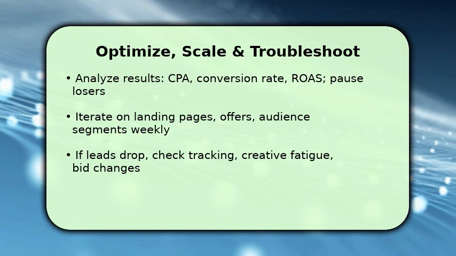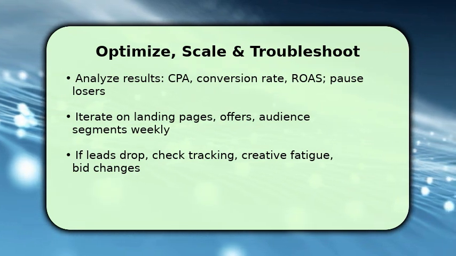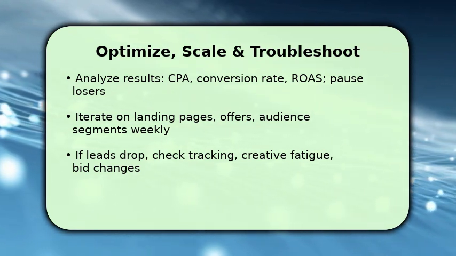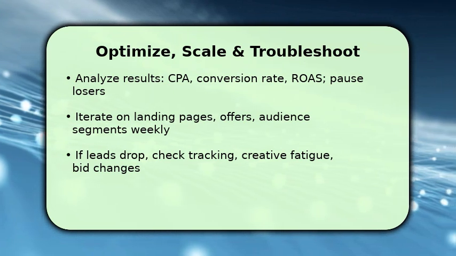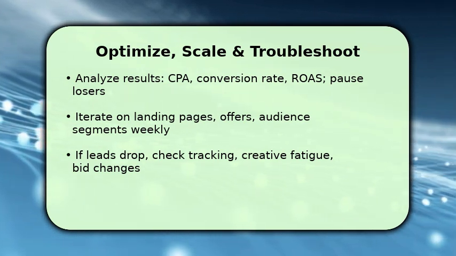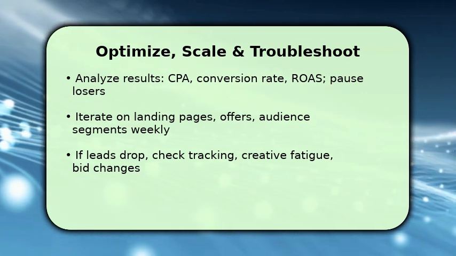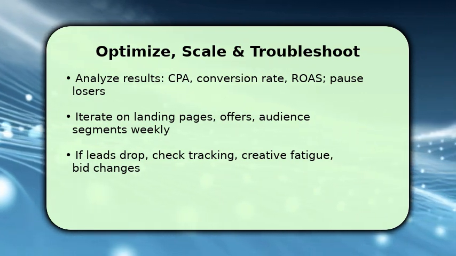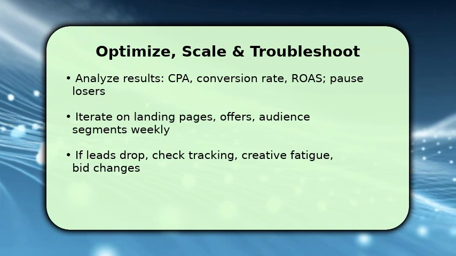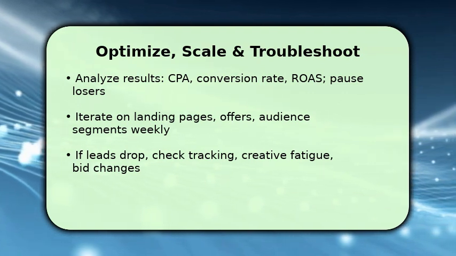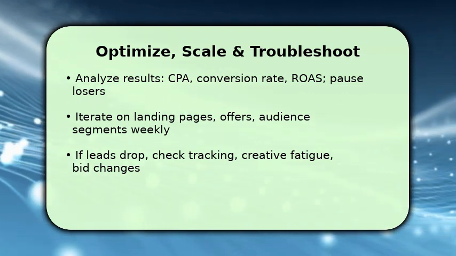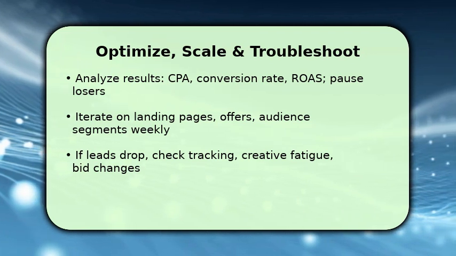You should iterate on landing pages, offers, and audience segments weekly to squeeze more efficiency. Once a variant consistently hits targets, scale incrementally and protect data integrity by documenting tests. If performance suddenly drops, first check tracking and conversion tags, then creative fatigue and bid or budget shifts. Often the fix is a quick retest or replacing an exhausted creative.